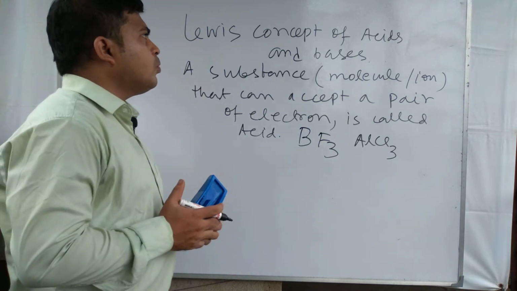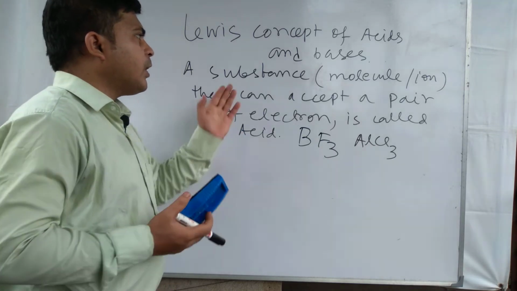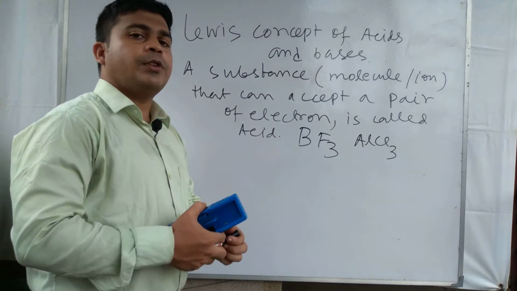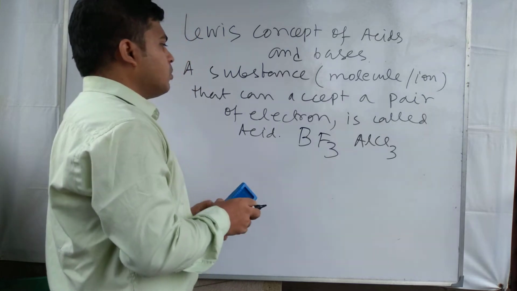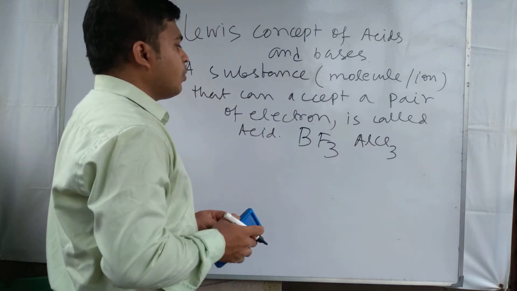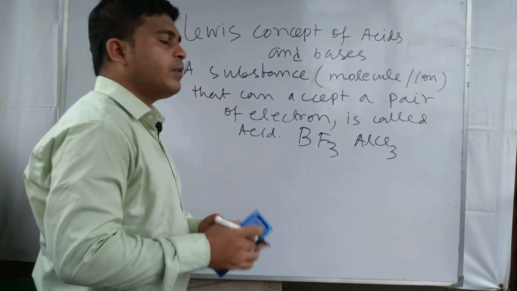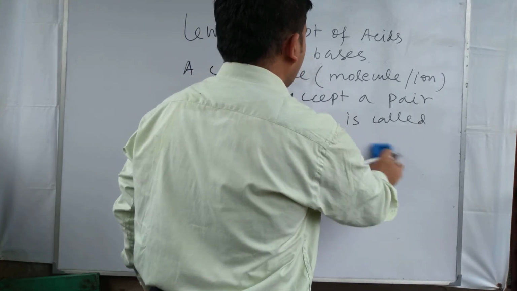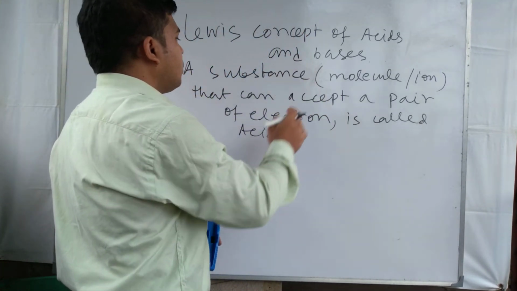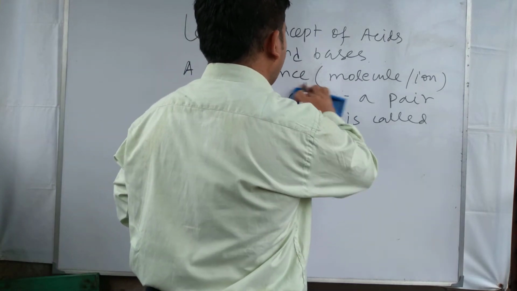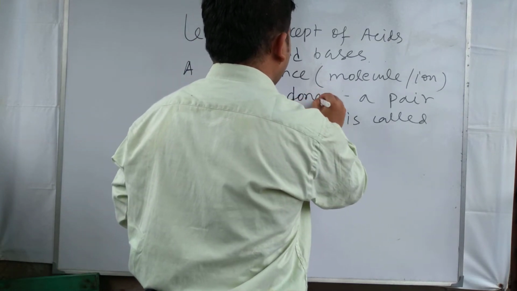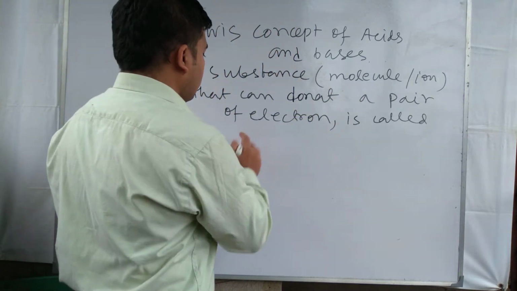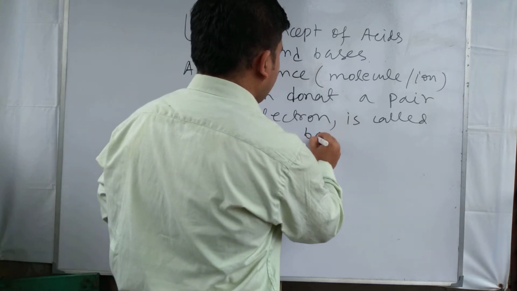So according to Lewis concept of acid and bases, a substance or molecule or ion that can accept a pair of electron is called a Lewis acid. For Lewis acids we can give example of BF3 and AlCl3 etc. And for the case of Lewis bases, a substance, molecule or ion that can donate a pair of electron is called Lewis base.